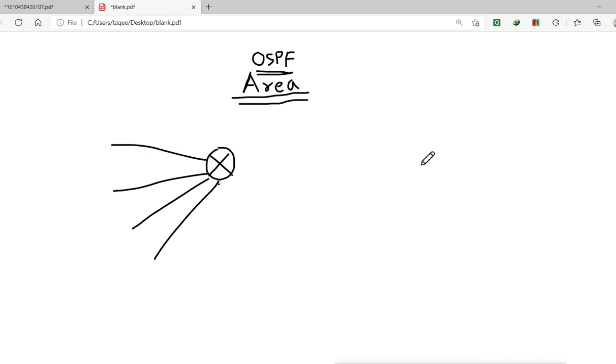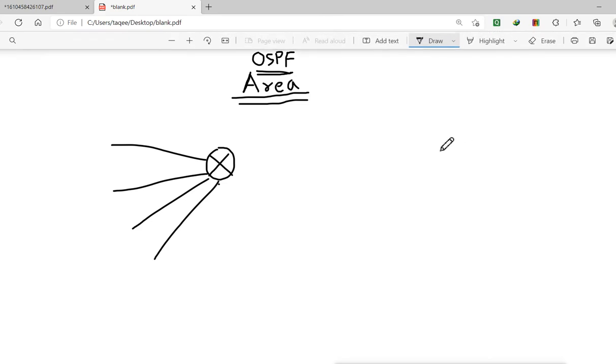There is another router here, and it is also connected to multiple different networks.